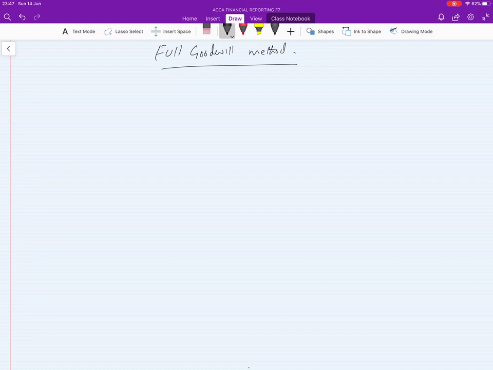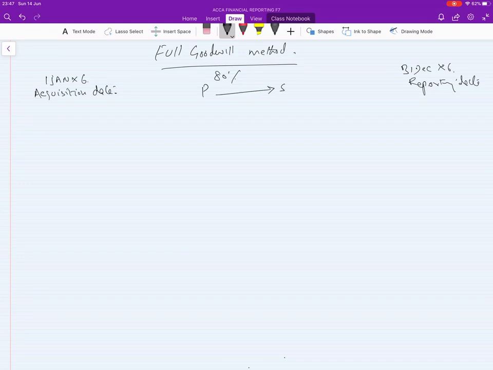Same thing: 1st Jan x6, 31st December x6, the reporting date, and this is the acquisition date. Suppose we have taken the same 80%: company P acquires 80% of company S. So they acquire 80% of S company's shares.